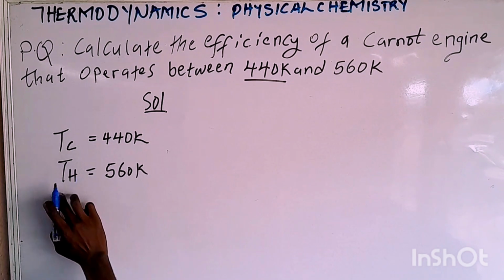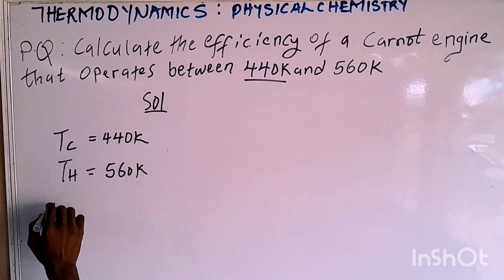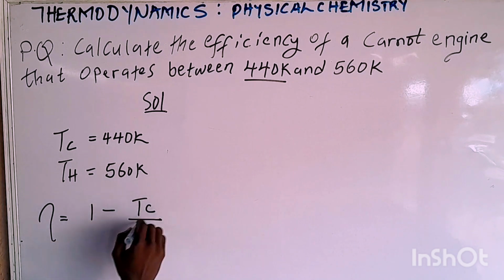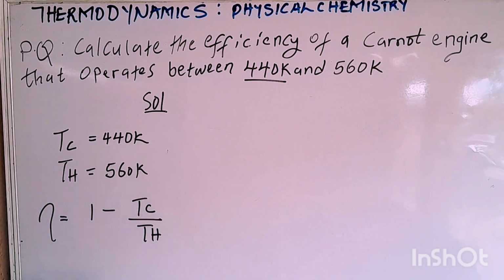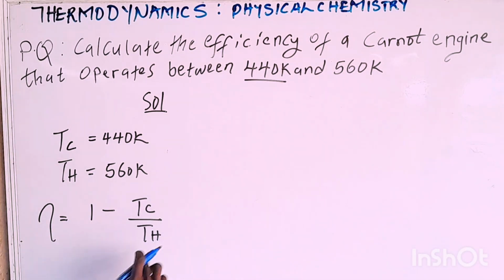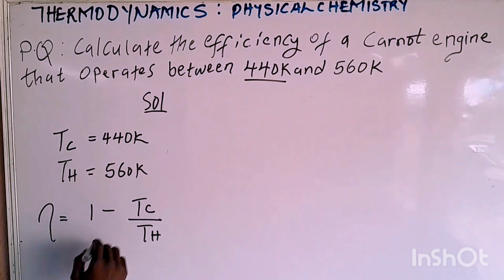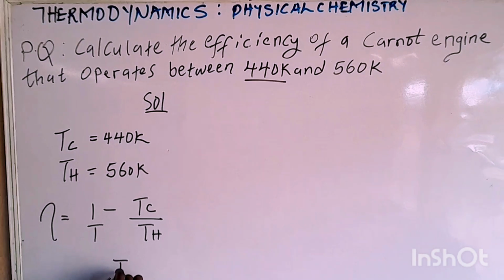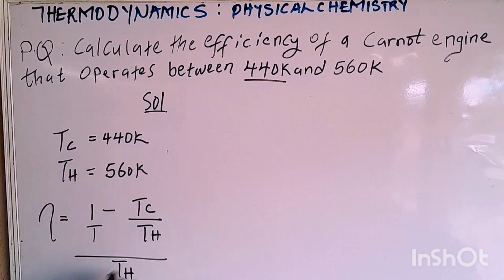According to Carnot's formula, here we are going to have efficiency equals 1 minus Tc over Th. So the next thing is, Th now. What are you going to have? This in this gives you this times this, that will be Th, minus this in this, 1 times this, Tc.